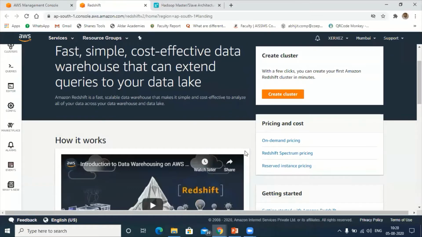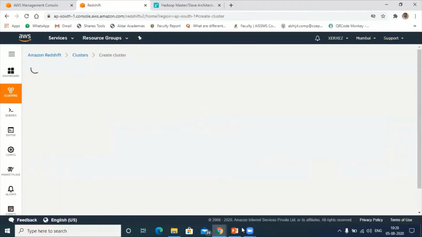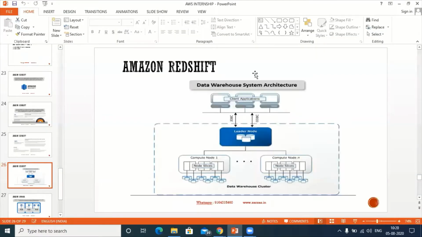Next, let's try to create the cluster. Click on cluster. Can you see the screen, participants? Yes, sir. PPT you can see now? Yes, sir. So remember, I'm going to create this area, the data warehouse cluster. For the data warehouse cluster, I should be able to create the leader node and the compute node. This is today's task.